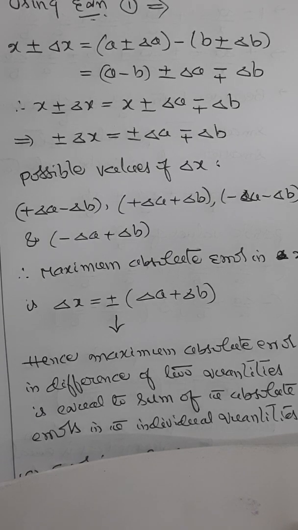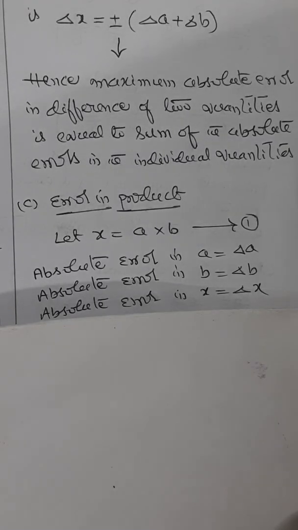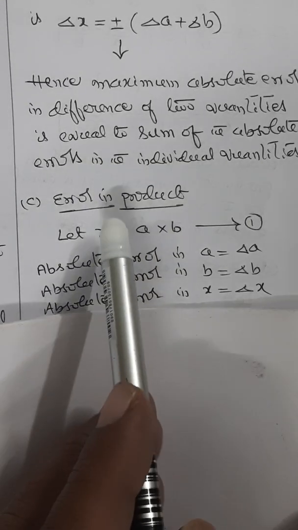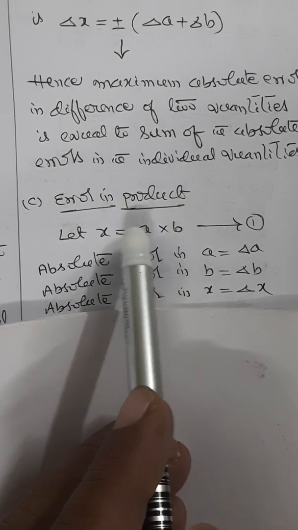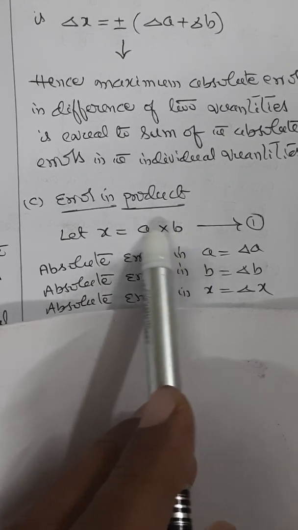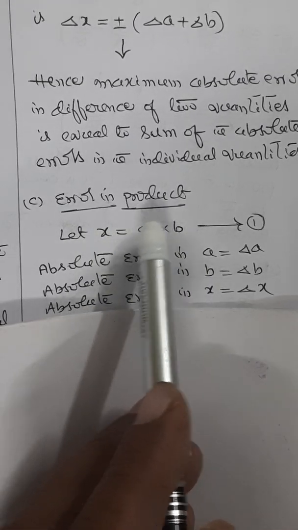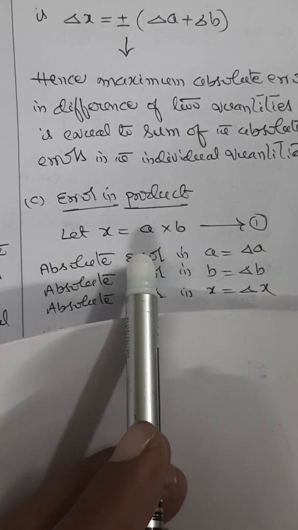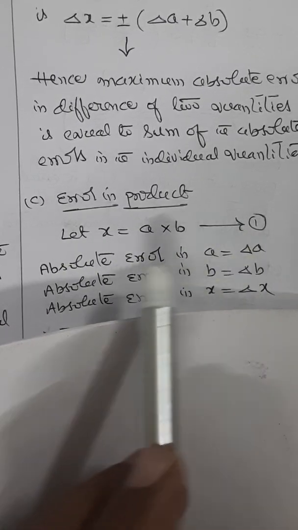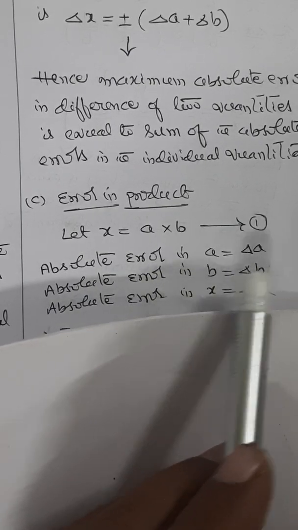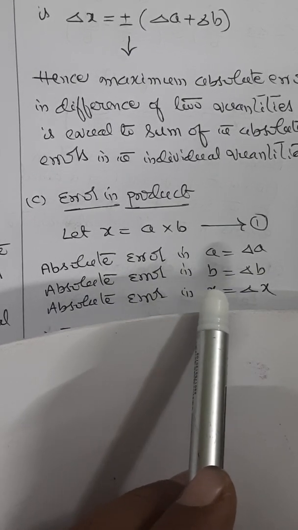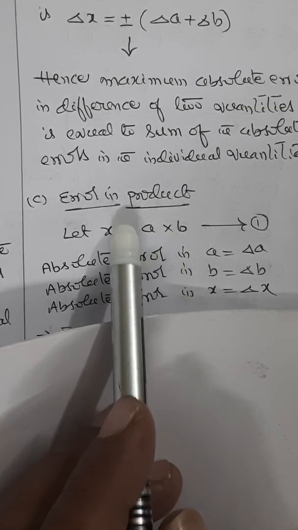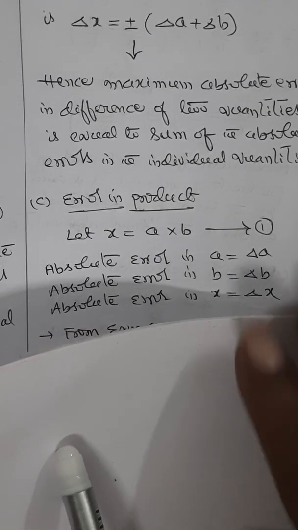Let us see what happens when we take a product. So let us look at the error in the product of quantities. As usual, take one expression. Let us say A and B are two quantities, A, B is the product. So let x equal to A into B. Let this be equation 1. And we are taking the absolute error in quantity A as delta A, the absolute error in quantity B as delta B, and the absolute error in quantity x as delta x. X is nothing but A and B.